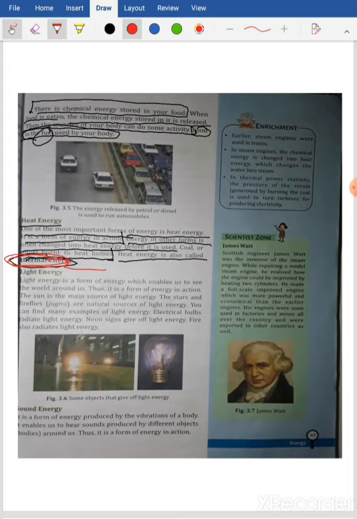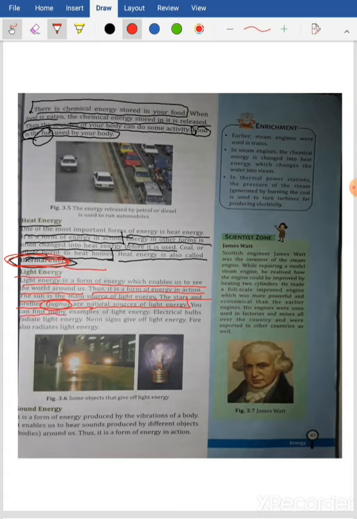Then comes light energy. Light energy is a form of energy which enables us to see the world around us. Thus, it is a form of energy in action. The sun is the main source of light energy. The stars and the fireflies are the natural sources of light energy.